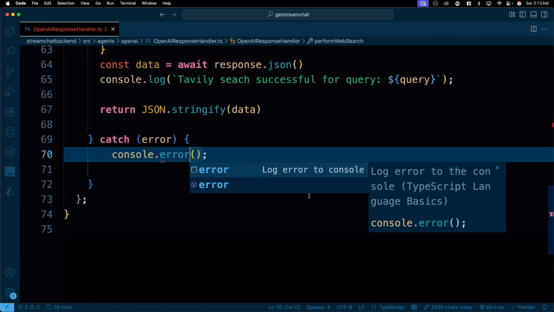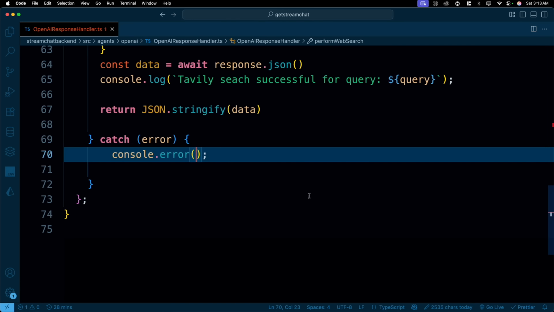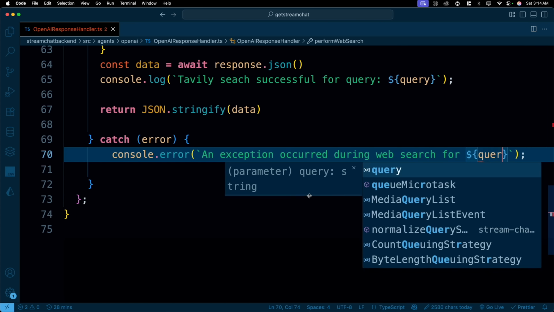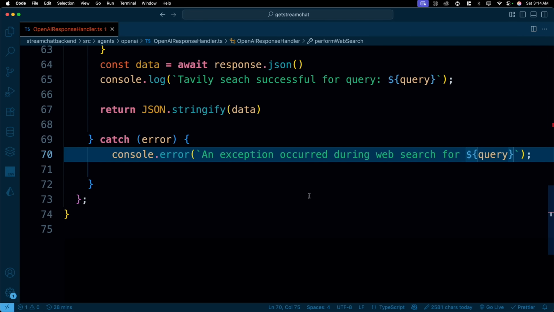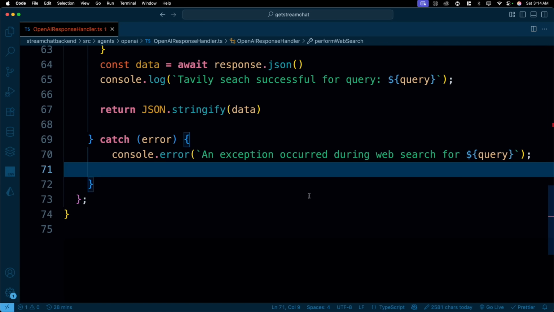So in the error part, if we receive an error, we do a console log, and we can do an error log as well. And for this, we'll say an exception occurred during web search for. Good enough. And if that's the case, we can actually return an error instance as well.